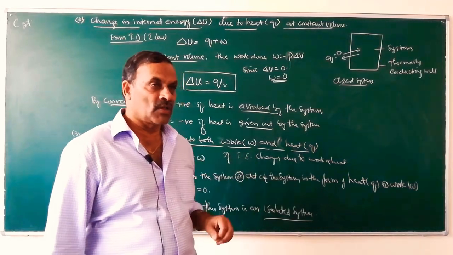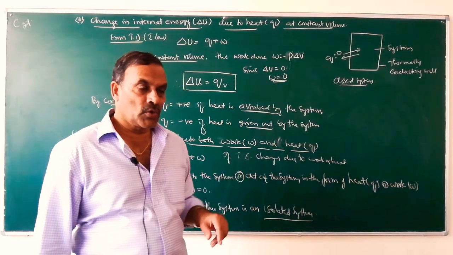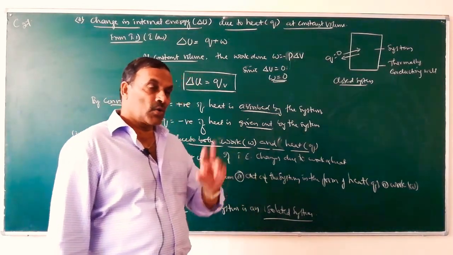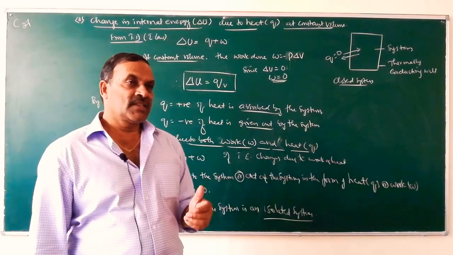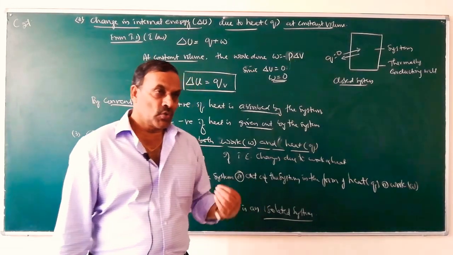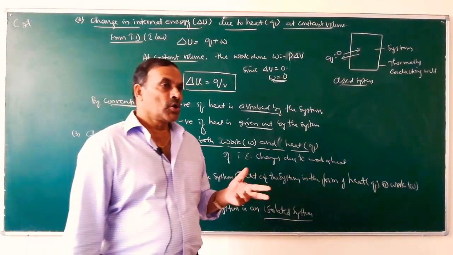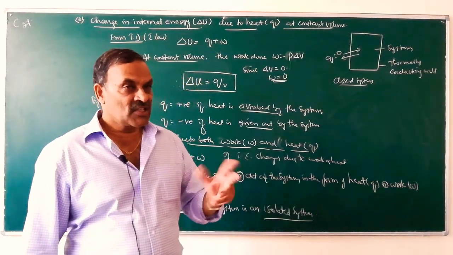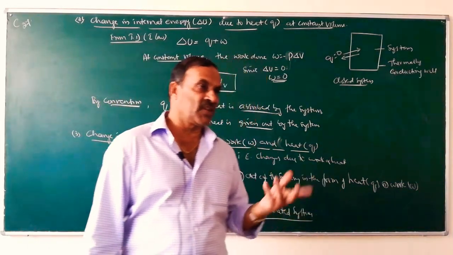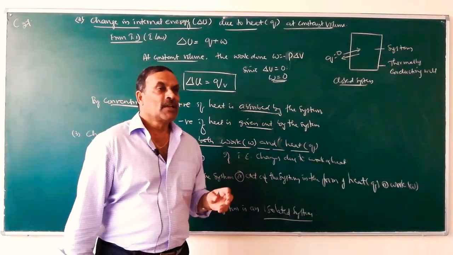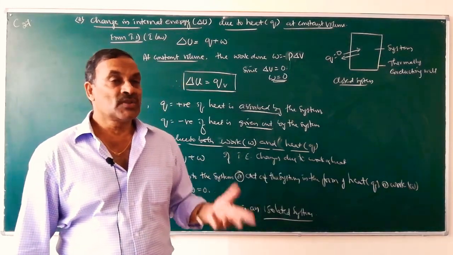Thermally insulated walls. So when the change in internal energy becomes equal to Q, it is a closed system and it is a thermally conducting wall. So in the last case, the change in internal energy due to work and due to heat is given by delta U is equal to Q plus W. If there is no entry of energy either in the form of heat or in the form of work, then Q is equal to 0, W is equal to 0, then the change in internal energy is equal to 0.